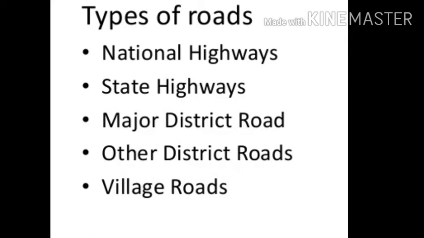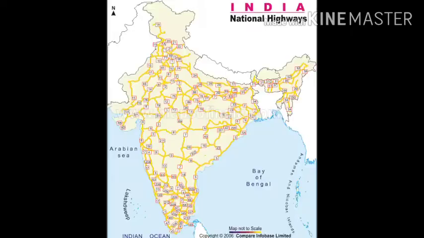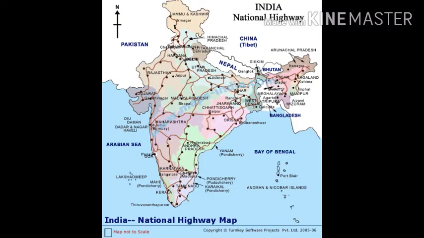Students, roads in India can be divided into national highways, state highways, district roads and village roads. As you can see in this given map, all types of national highways have been shown. The national highways connect all important cities across the country. On the other hand, the state highways and the district roads connect all cities and towns with one another and are connected with the national highways.